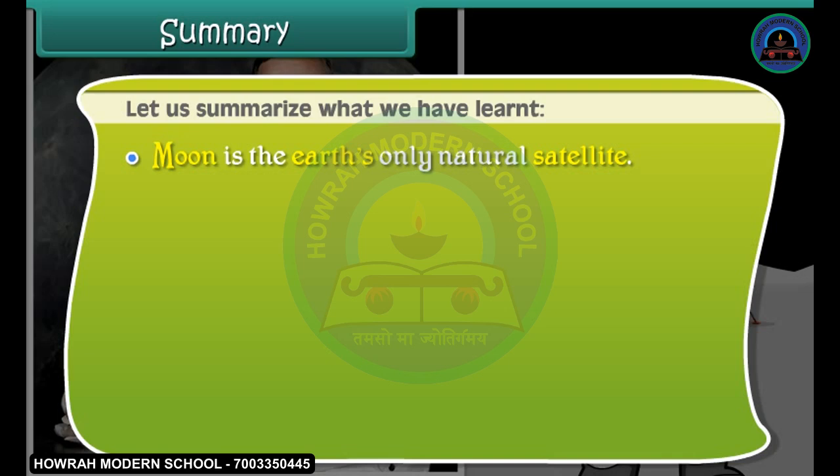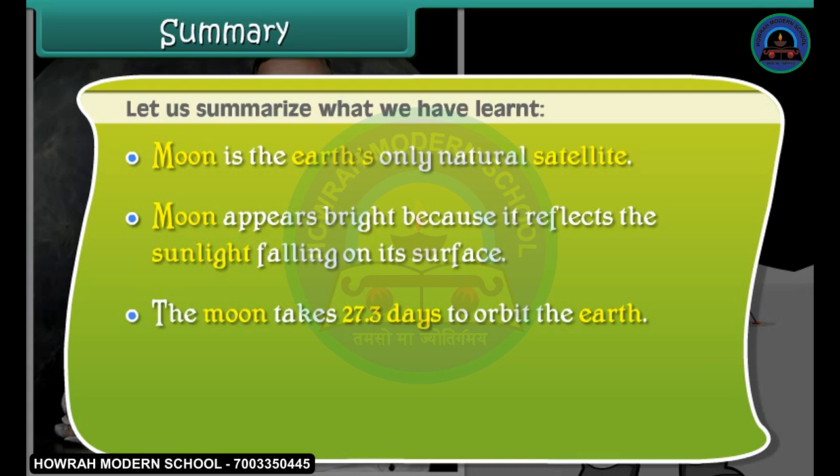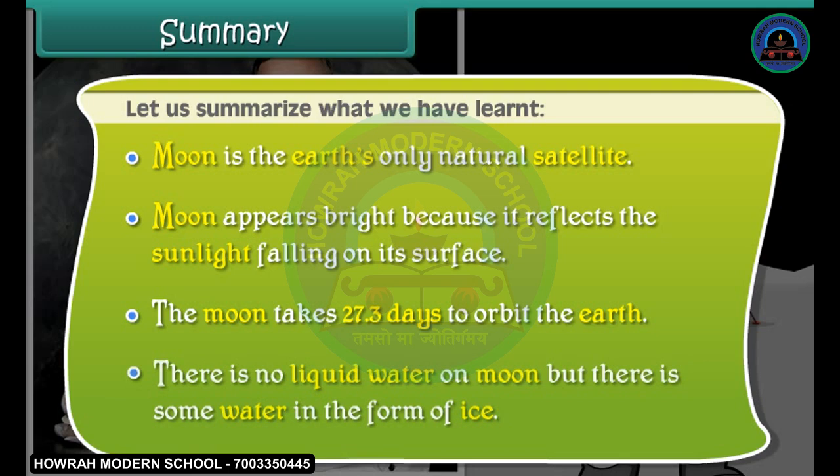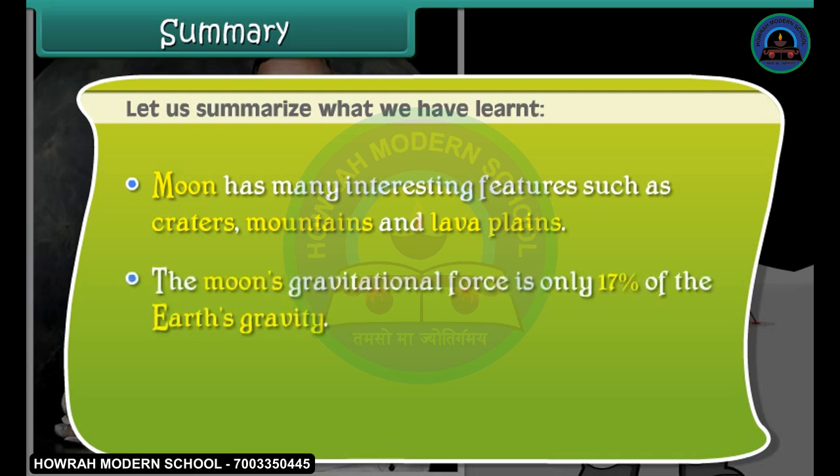The moon is the Earth's only natural satellite. The moon appears bright because it reflects the sunlight falling on its surface. The moon takes 27.3 days to orbit the Earth. There is no liquid water on the moon, but there is some water in the form of ice. The moon has many interesting features such as craters, mountains, and lava plains. The moon's gravitational force is only 17% of the Earth's gravity.